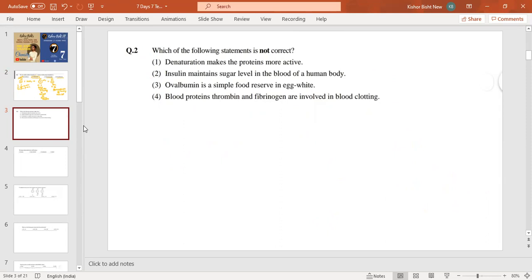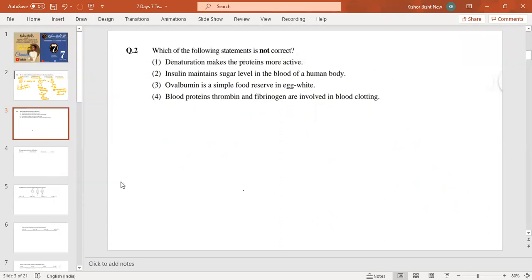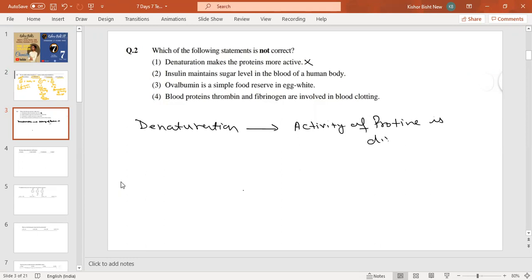Which of the following statements is not correct? Denaturation makes the protein more effective. This is the wrong statement. Why? What is the meaning of denaturation? Denaturation means that the activity of the protein is diminished. So what does it mean?